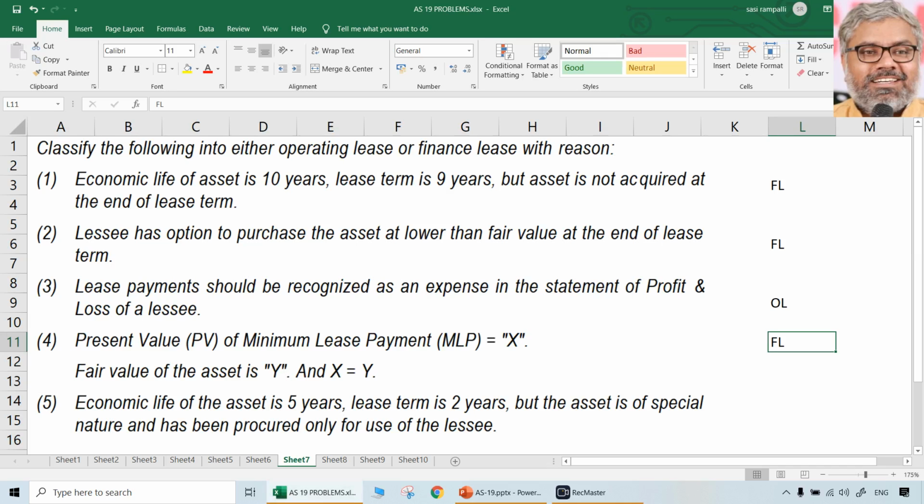So it is a finance lease for sure. Fourth case is finance lease. First case finance lease, second case finance lease, third case operating lease, fourth case finance lease.